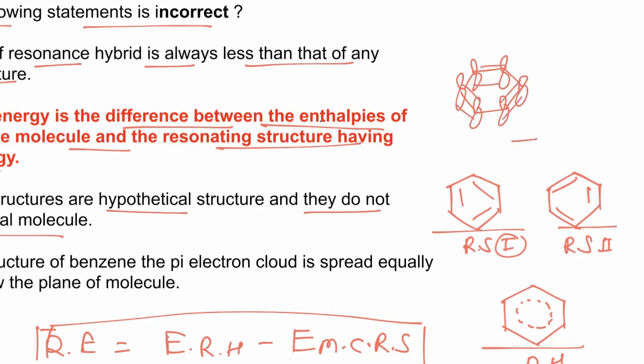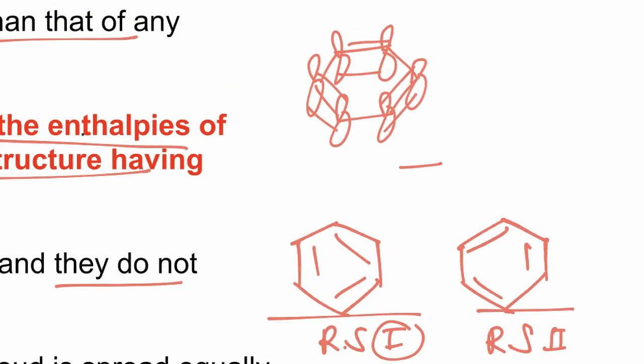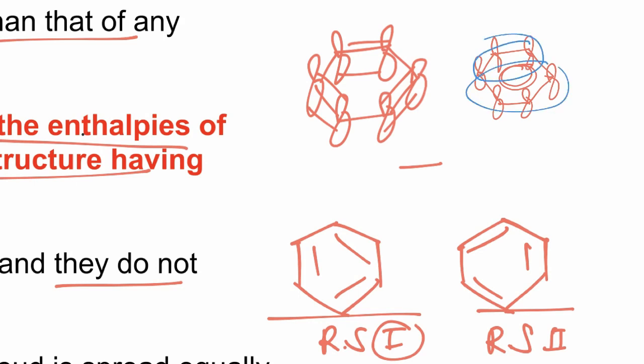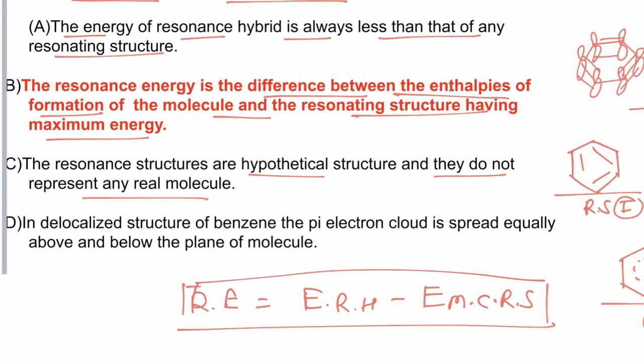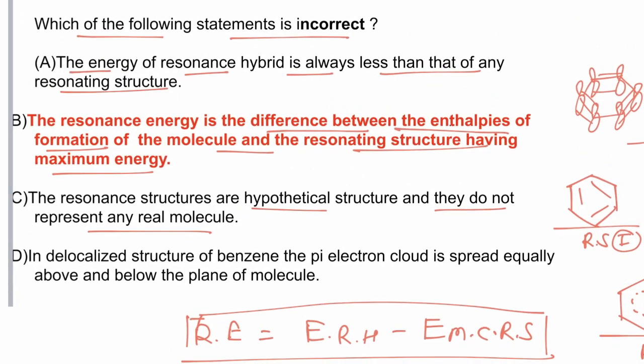So the electron cloud is equally distributed above and below the plane, like this: one pi electron cloud above the plane and one cloud below the plane. So the electron cloud is present above the benzene ring and below the benzene ring, and hence option D is also correct.